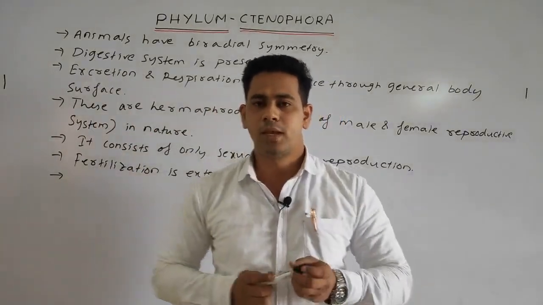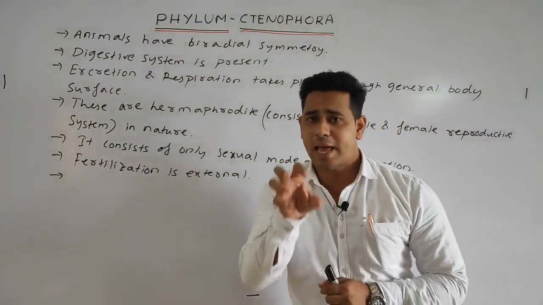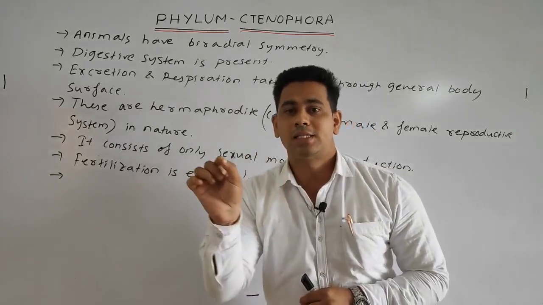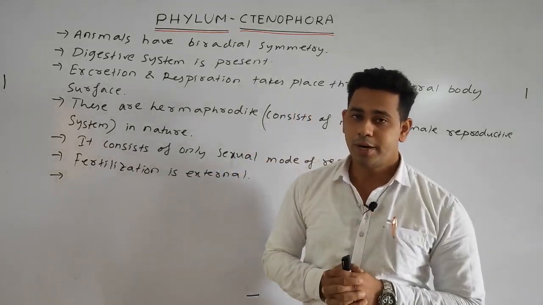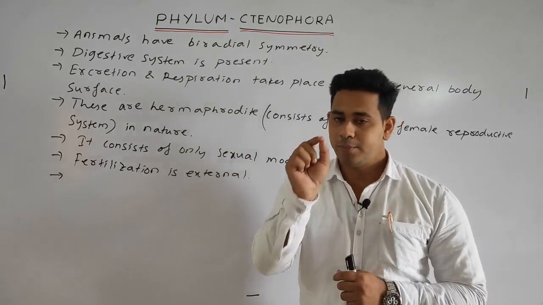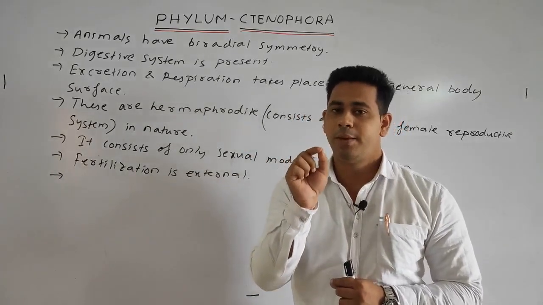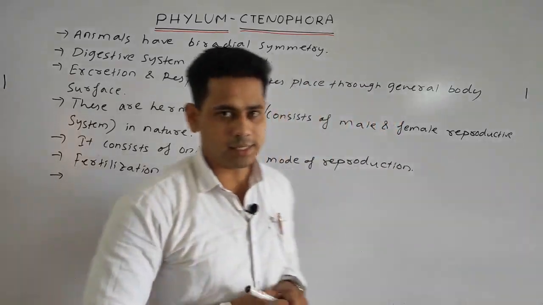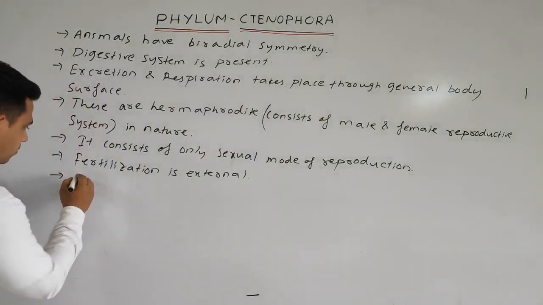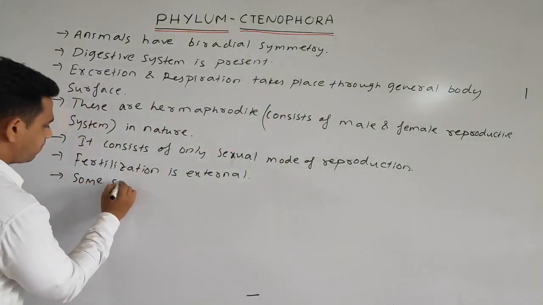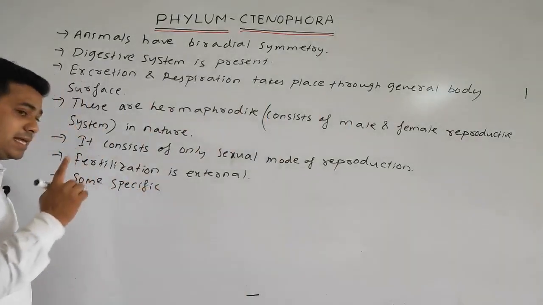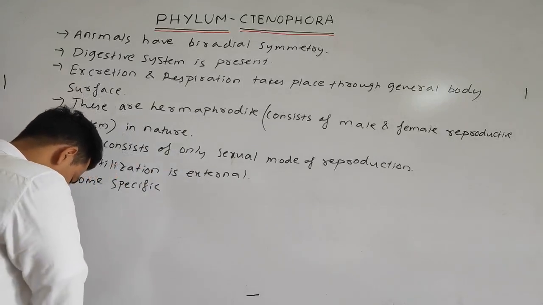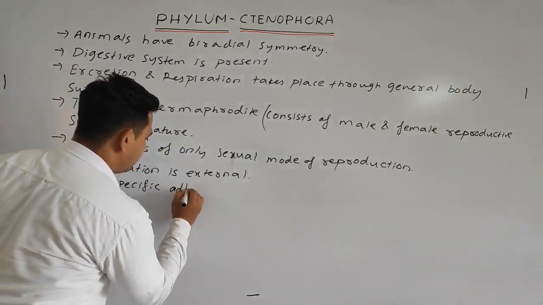Next point, students. Some special adhesive type of cells are present, which are known as lasso cells or colloblast cells. Some important specific adhesive cells are present.